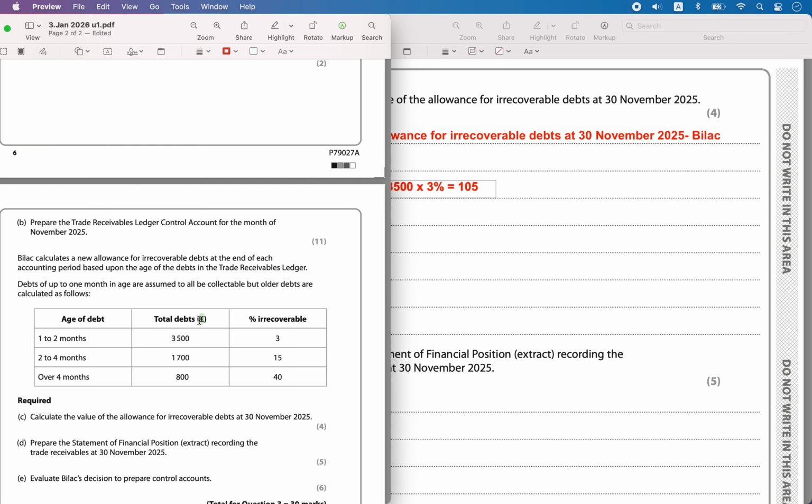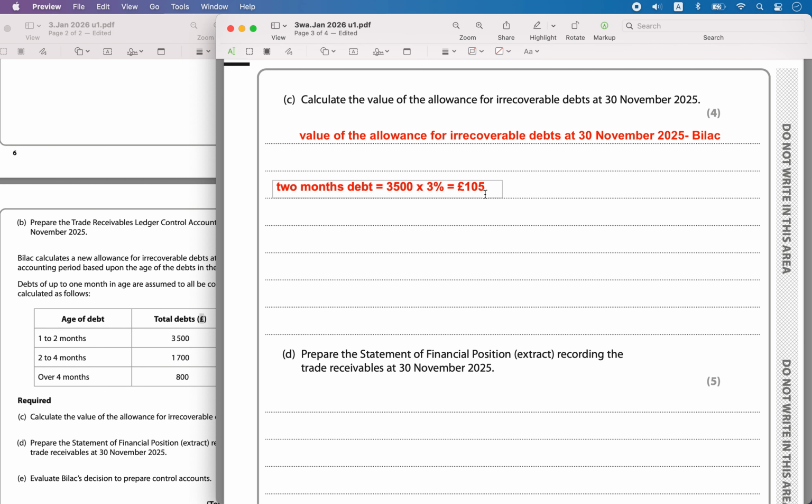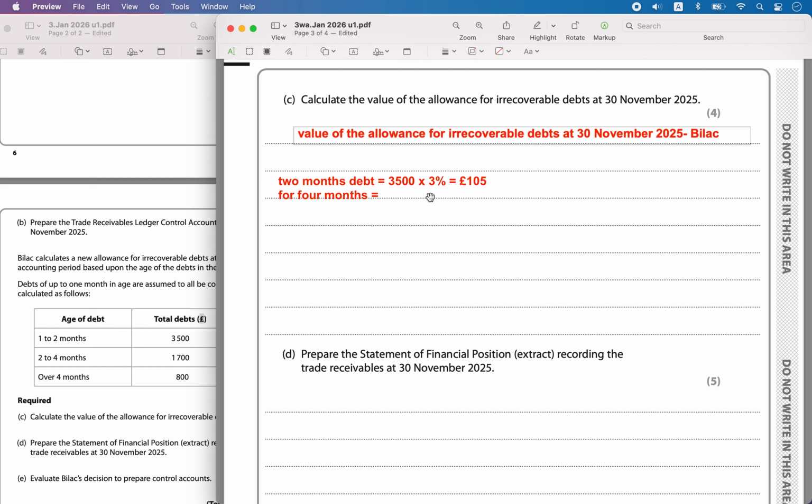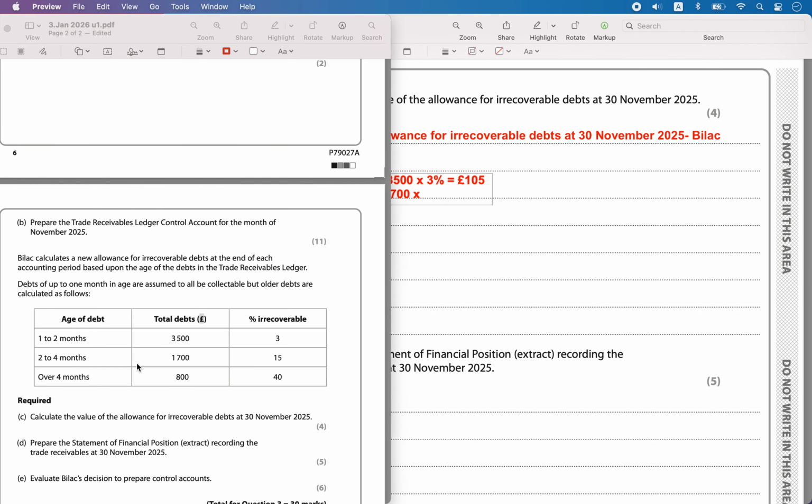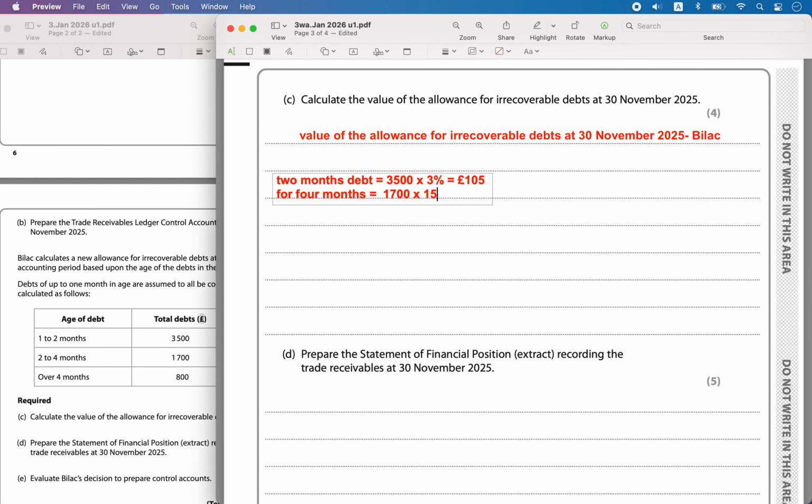So he is making an allowance for irrecoverable debt of 105. And then for 2 to 4 months, the value of allowance charged is 1,700 into 15%. That is going to be equal to 255 pounds.